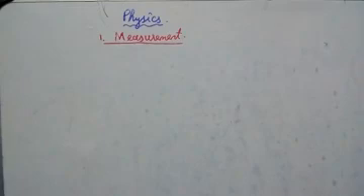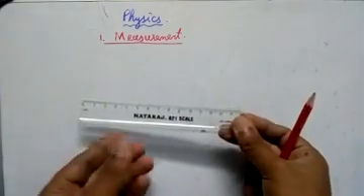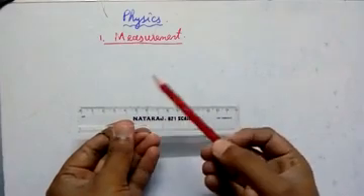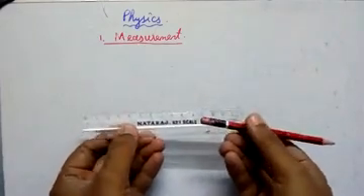Measurement is one of the basic things in science. So everywhere we do measurements. So let's see what measurement is. To understand that, let me take a scale. This is a small scale, and then I have a pencil. I must compare how much length the pencil is, how big the pencil is.